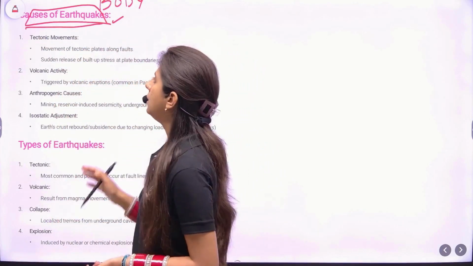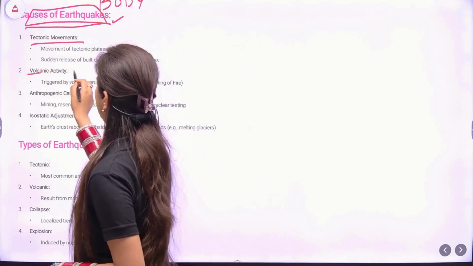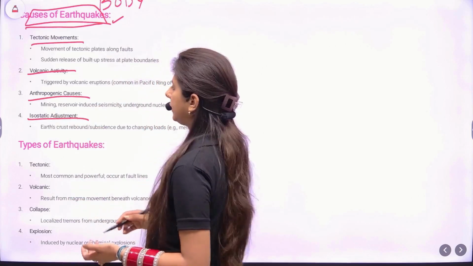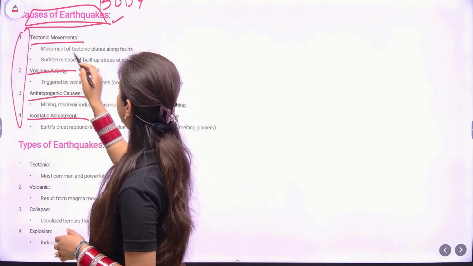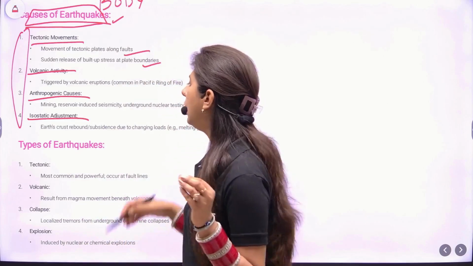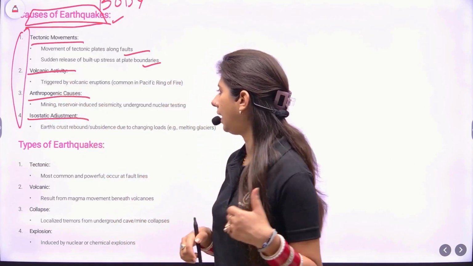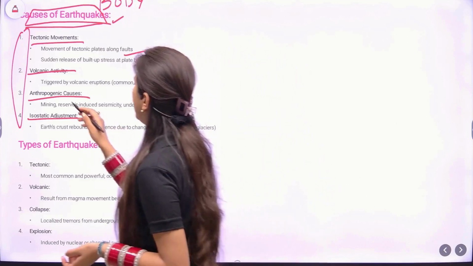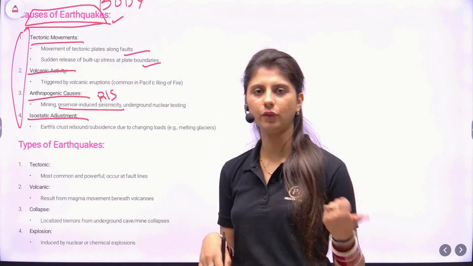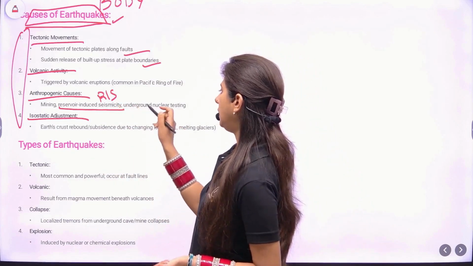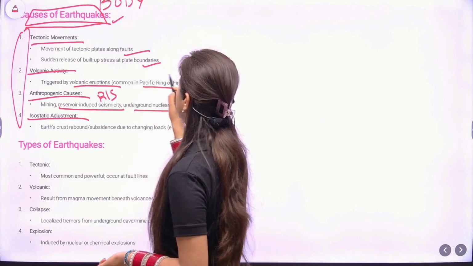But highlight it. The causes of the earthquakes, keep it very brief, use subheadings for a neat presentation so that the examiner can also grasp that you have addressed all the dimensions. Use alphanumeric digits and under it write points in a very concise manner. I'll read out some for you. For example, anthropogenic causes: mining, reservoir induced seismicity. Here I have written reservoir induced seismicity, not RIS. Why? Because you need to avoid short forms. So reservoir induced seismicity, underground nuclear testing, volcanic activity triggered by volcanic eruptions, which is common in the Pacific Ring of Fire.